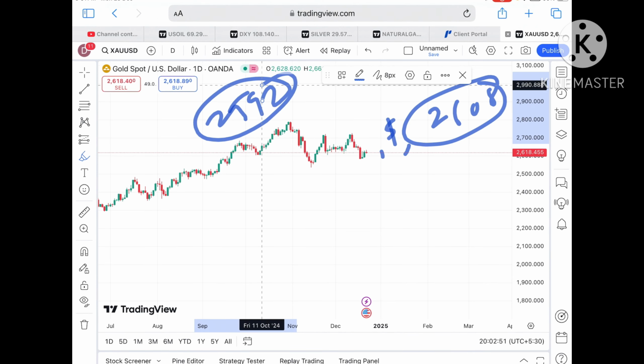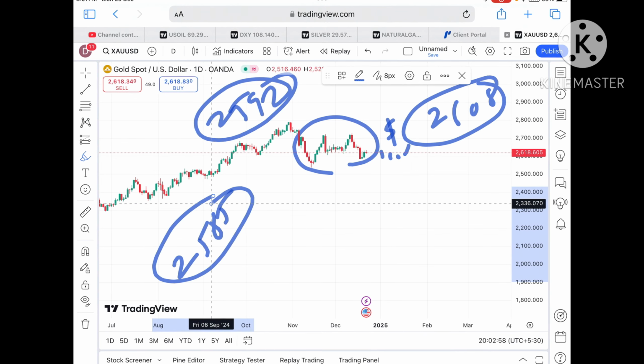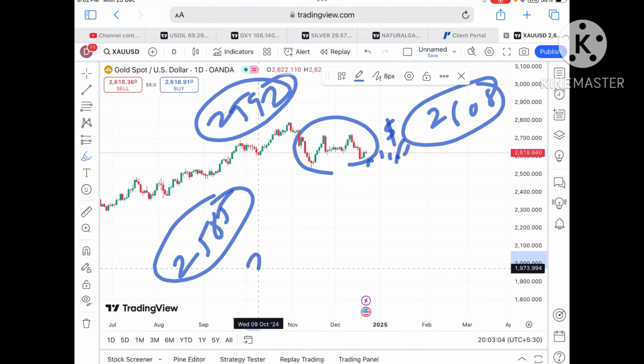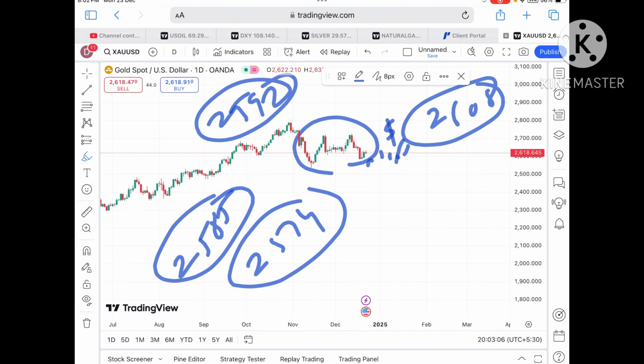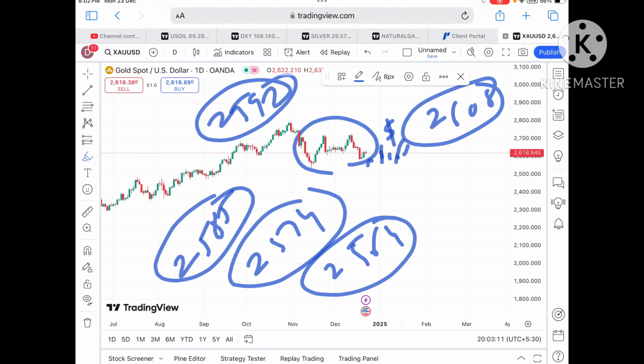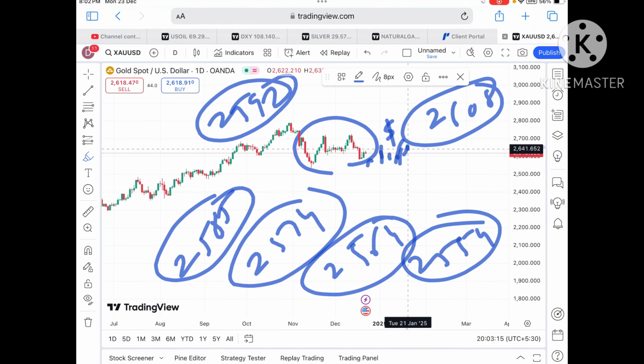But if the price started falling below 26.18, we can see a level of 26.08, and then it can touch a level of 25.92. Okay, and once it started falling below this level, the probability of crossing 25.85 will be there, and then it can move towards a level of 25.74. The best you can do is trail your SL by around $3 to $5 so that you can capture a big movement towards the downfall as well.